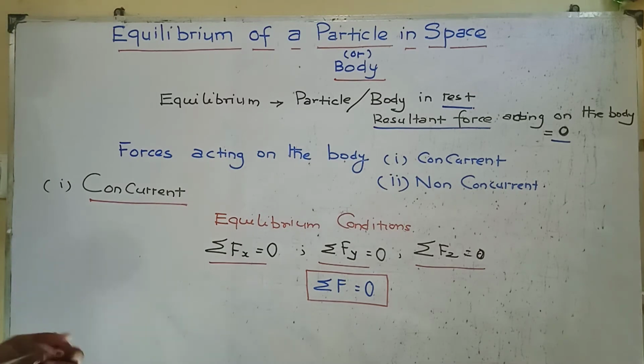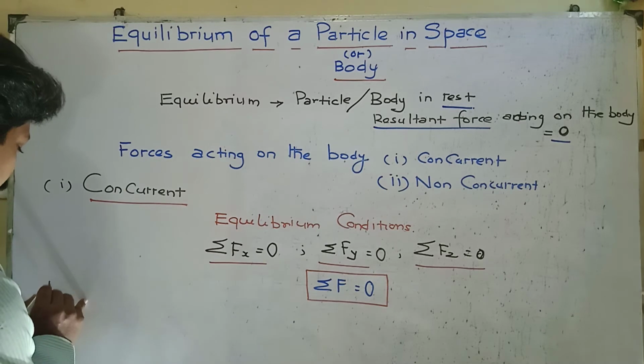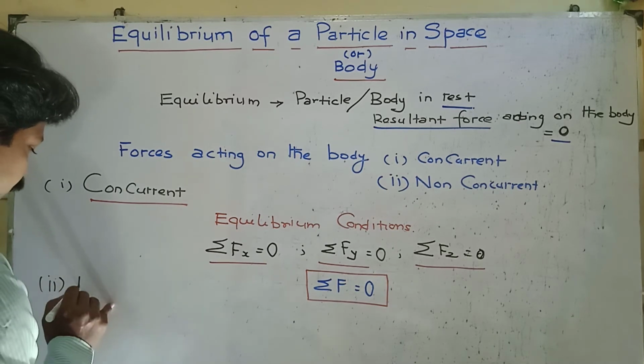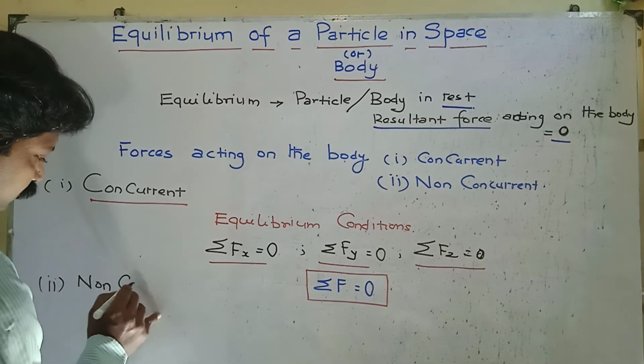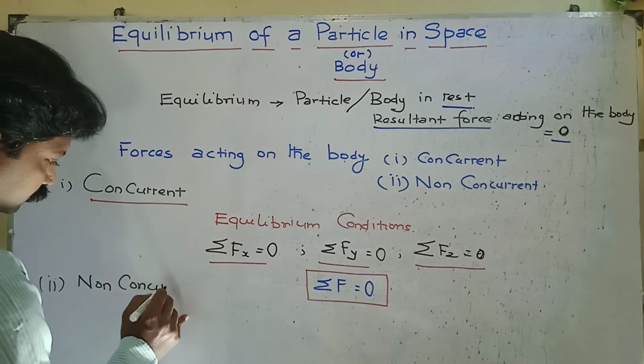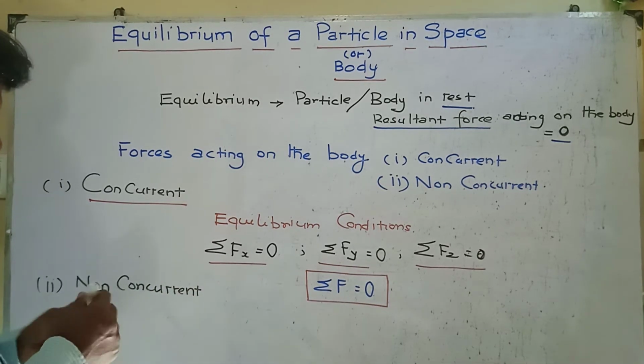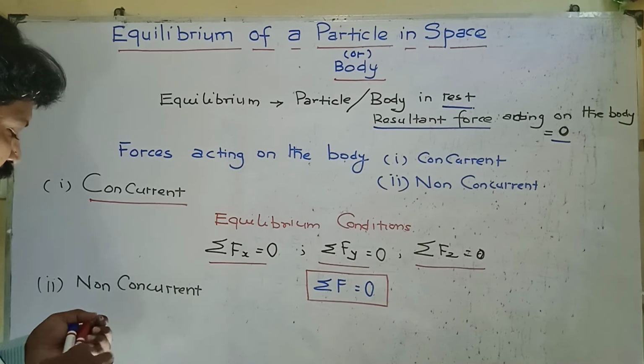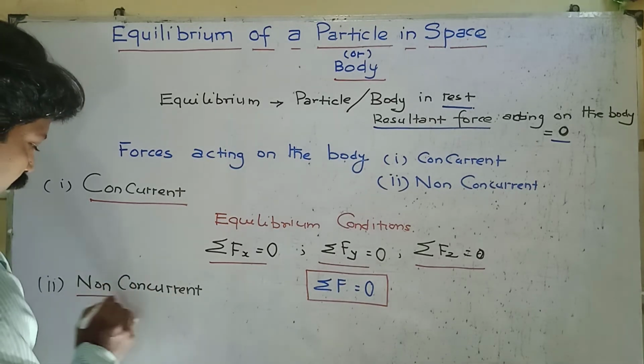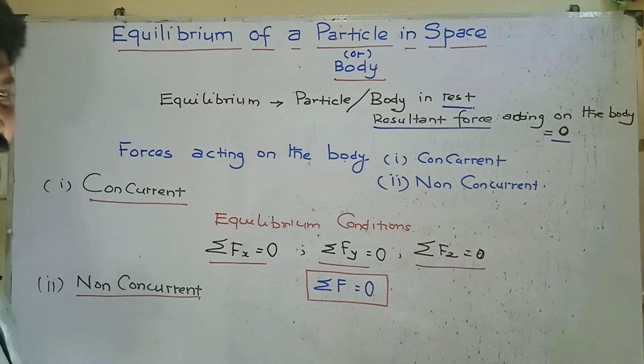Suppose all the forces acting on the body or particle are non-concurrent. What is non-concurrent? All the forces acting on the body do not meet at a common point.